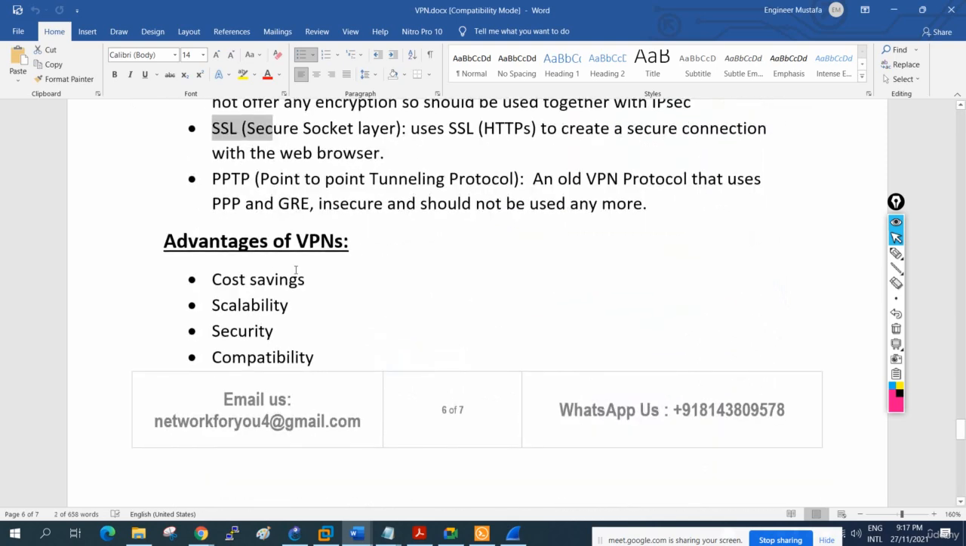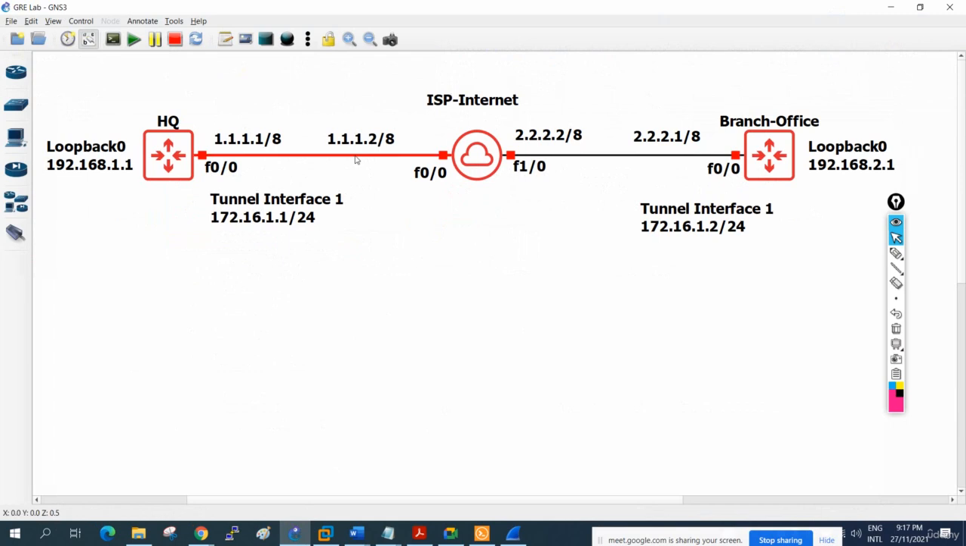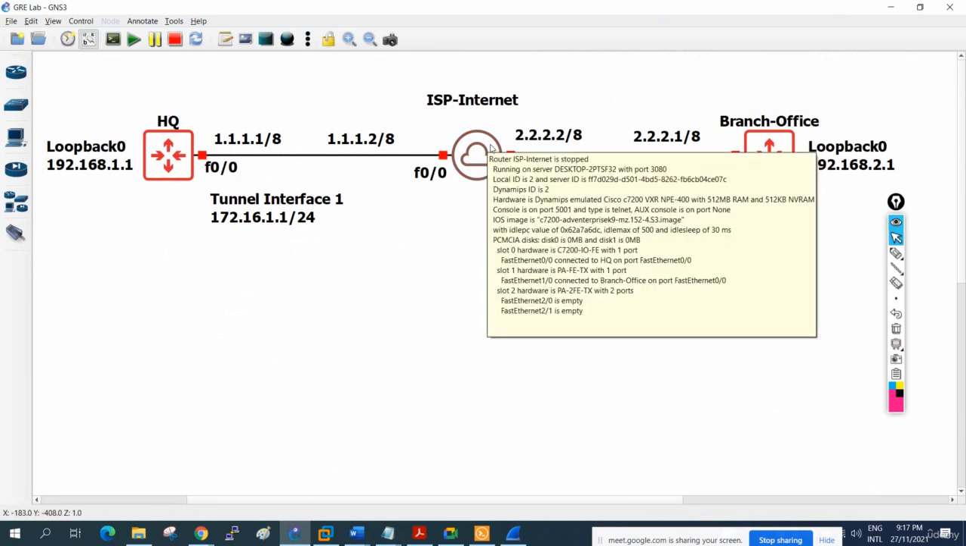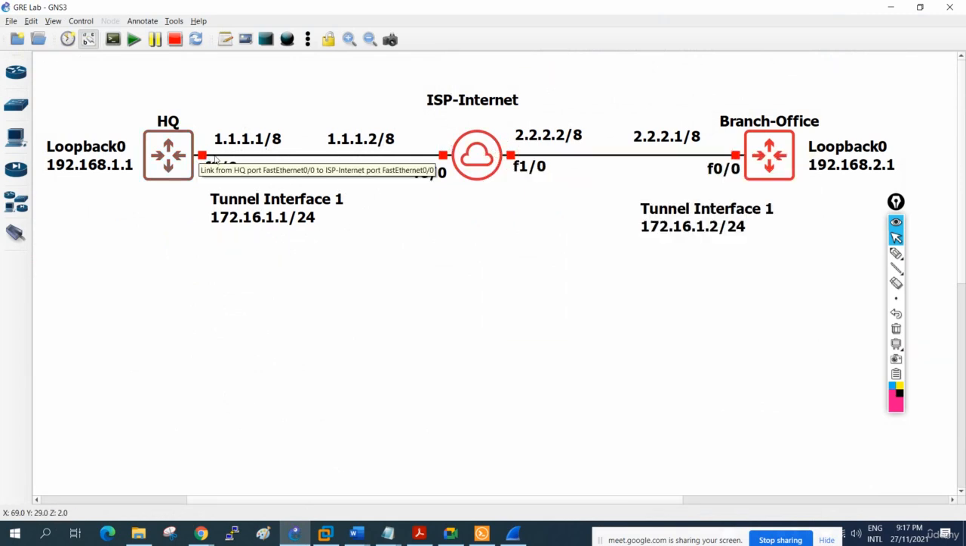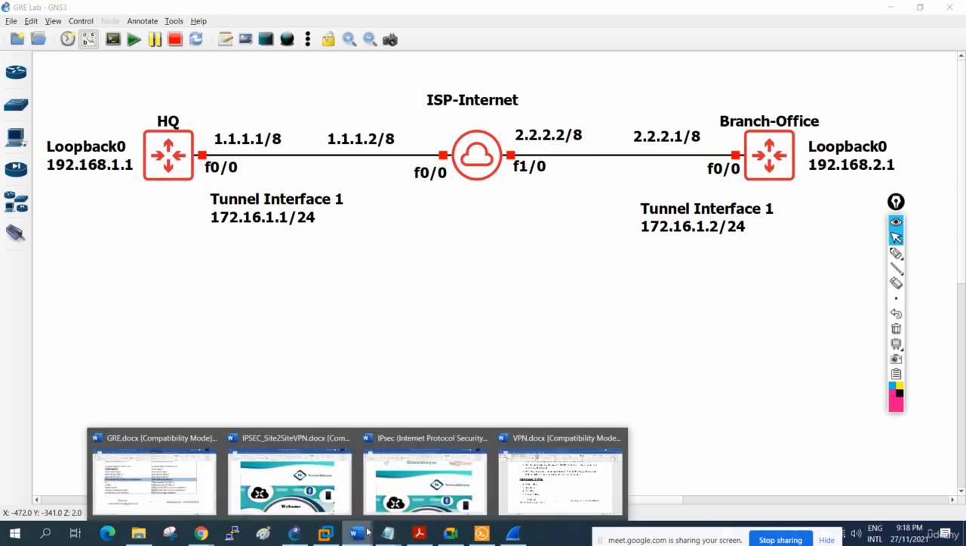The advantage we will get by using the VPN is cost saving. Because if you want to connect two branches, you need to use the virtual leased LAN, you need to buy the separate LAN from the ISP, it will be expensive. So you can save the cost if you can configure the VPN, same like what we just configured. Here we did not buy separate dedicated LAN, we use only internet connection on both sides, we have the static IP, that's all. So it is saving the cost.